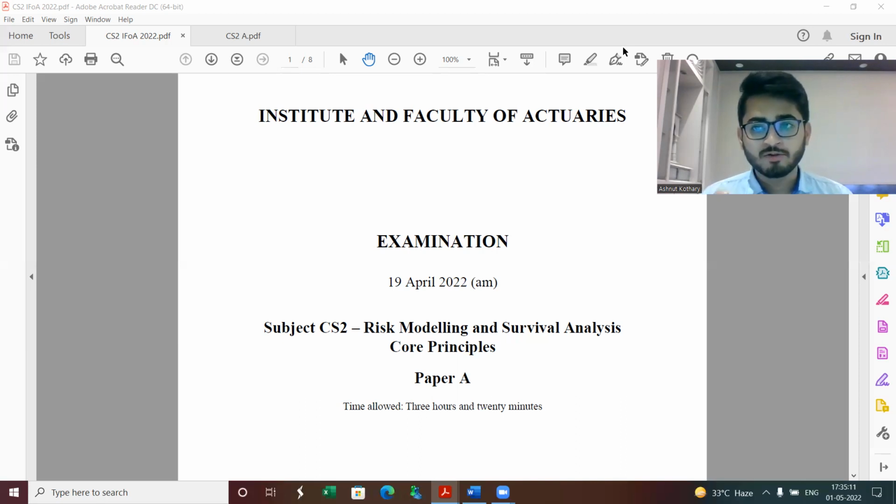In particular, I would say question 8, which was of Markov chain, specifically part 2. In my personal judgment, that was probably one of the most difficult questions I have seen in a very long time, specifically for CS2 or even the earlier CT4 paper. Almost none of the students I had interacted with were able to get that question in the examination.